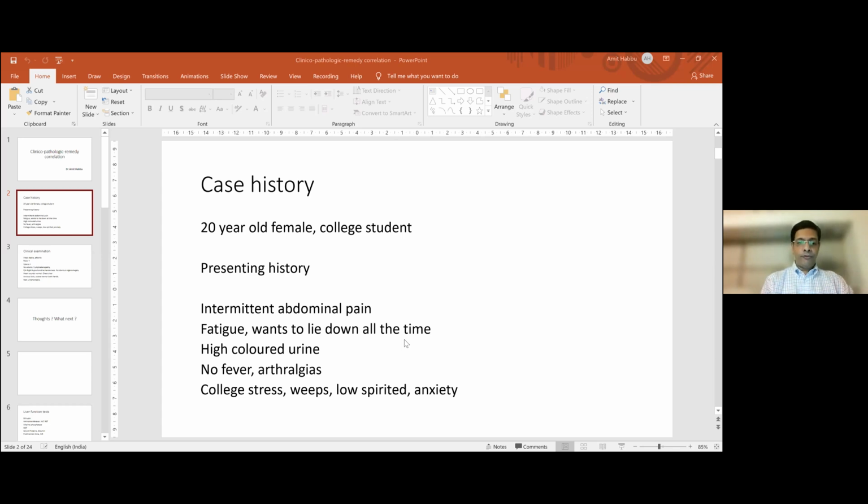As an out of the box diagnosis, one should consider, in the correct setting, porphyria as well, which will present as abdominal pain and high colored urine. But rare things happen rarely.